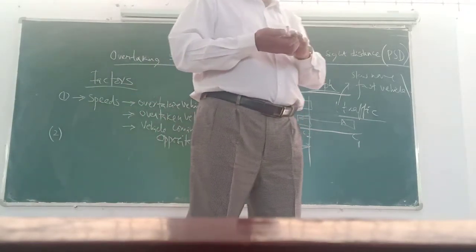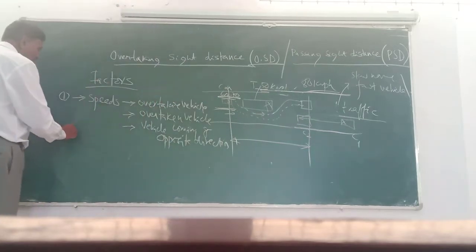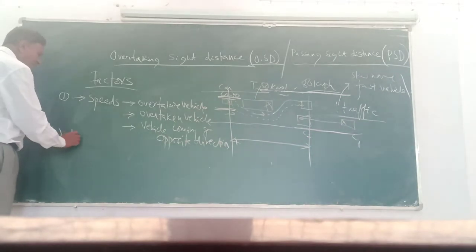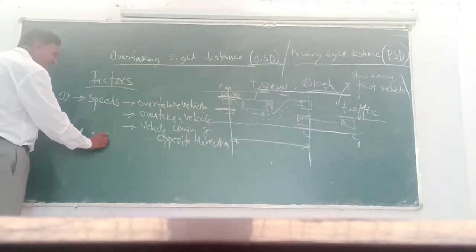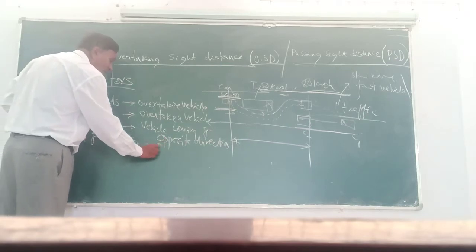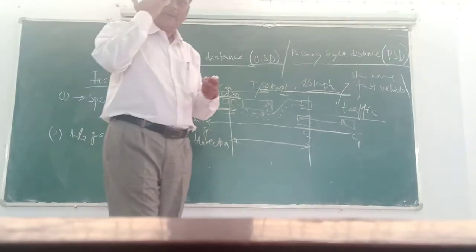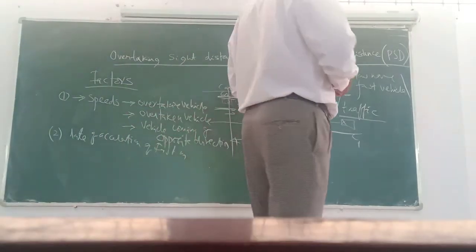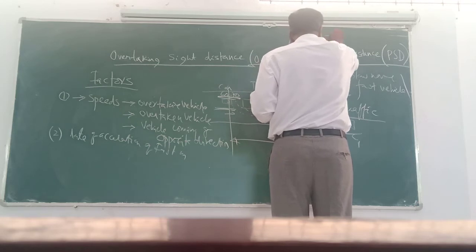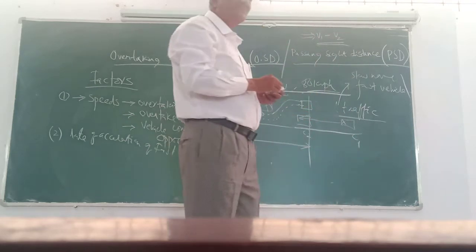Number two, it also requires the rate of acceleration of the fast moving vehicle. What is acceleration? Anybody? See, velocity changes from V1 to V2, so this is a change in velocity.